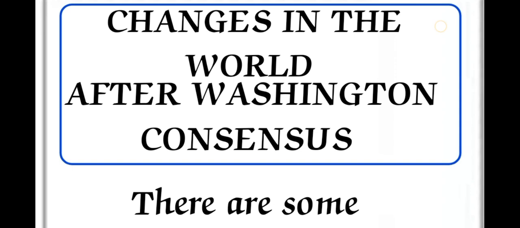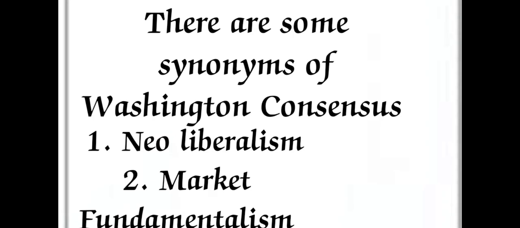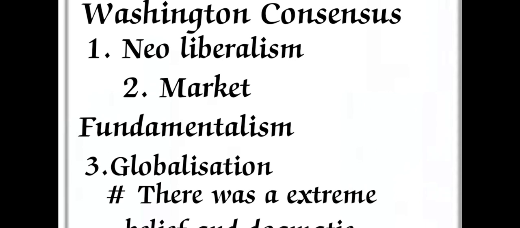In that time, there were some synonyms for the Washington Consensus. There were 10-point reform policy prescriptions recommended by the three organizations. Some important synonyms are related to the Washington Consensus. For example, neoliberalism, also known as free marketism, second is market fundamentalism, and third, very important one, is globalization. These three important synonyms are related to the Washington Consensus.